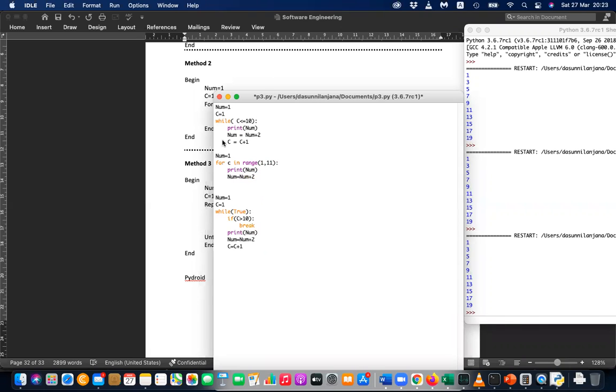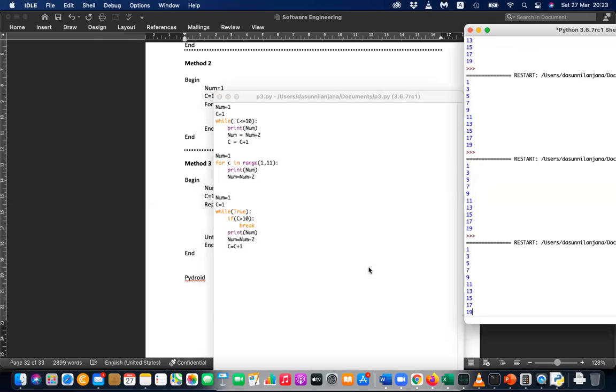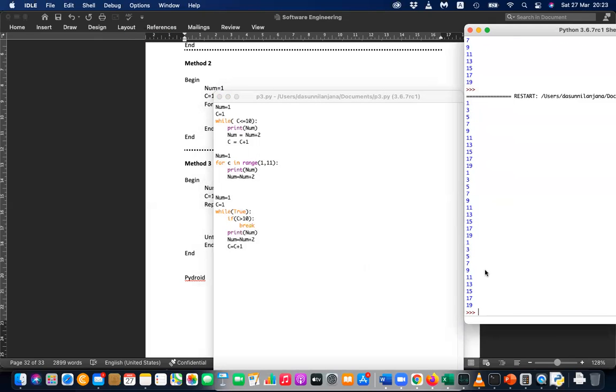Hashes mean comments, which tell Python not to run that line. If I remove the hashes, what will happen? You can guess. It runs, and it will give all three possibilities. That means the first one, second one, and third one will print, three times. All three will be printed.